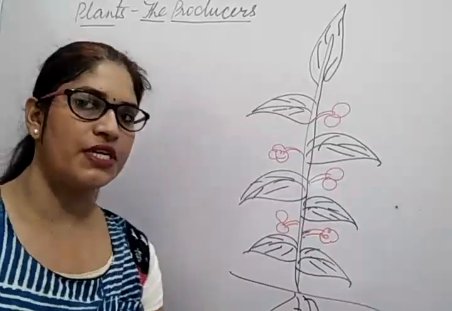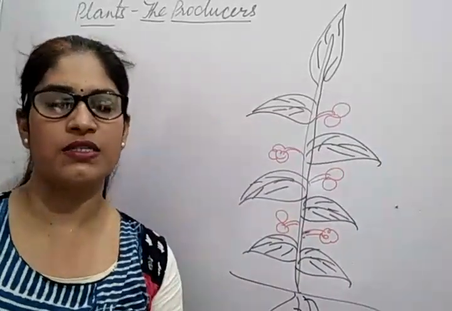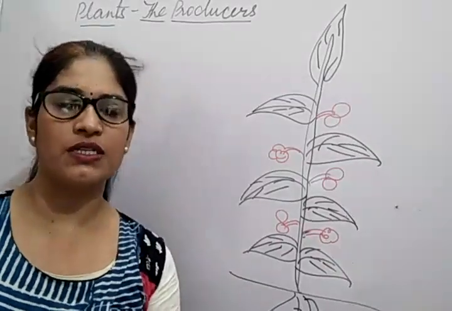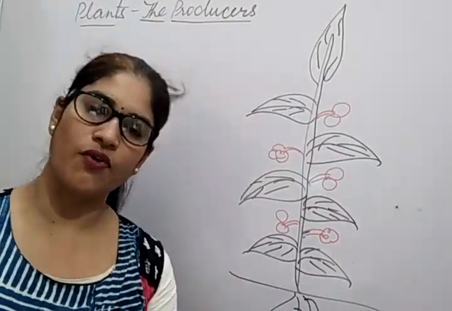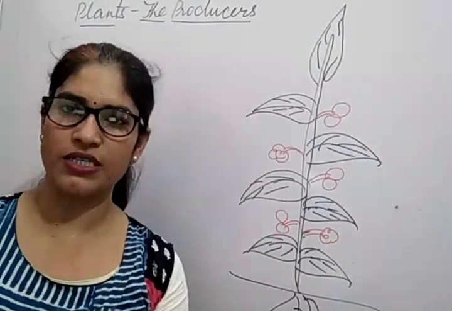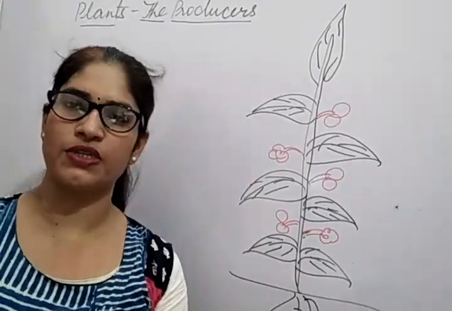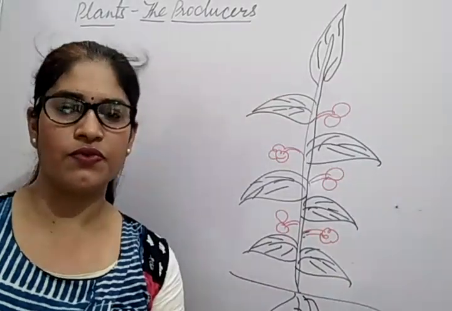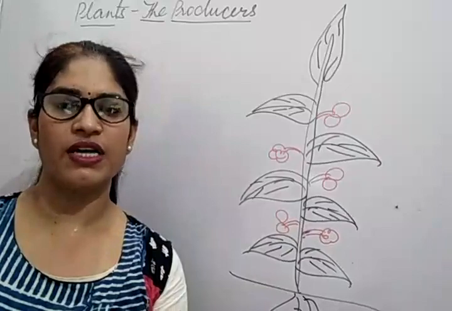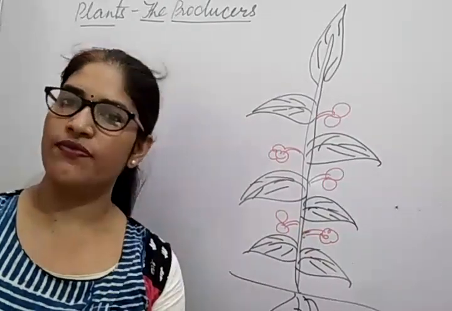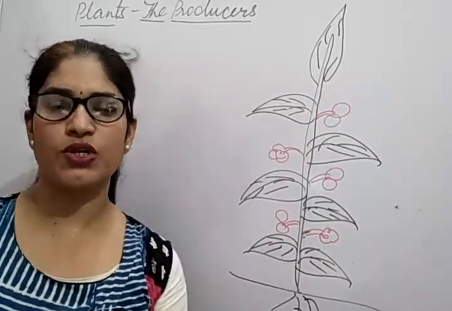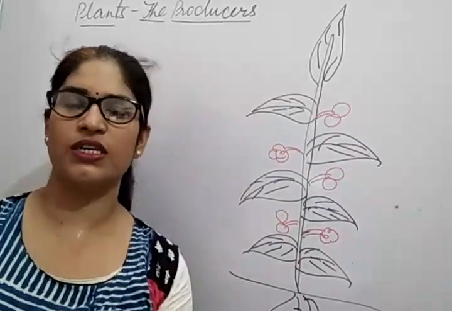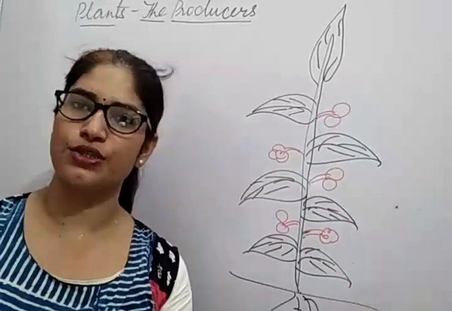So children, in the previous video we were discussing the plants, the producers. I told you the meaning of producers: plants produce food for themselves, and they produce food for us also. That's why they are called producers. On the earth, they are the only living beings who produce food for themselves and for us. And the rest of the animals are called consumers because we depend directly or indirectly on the plants or on other animals.